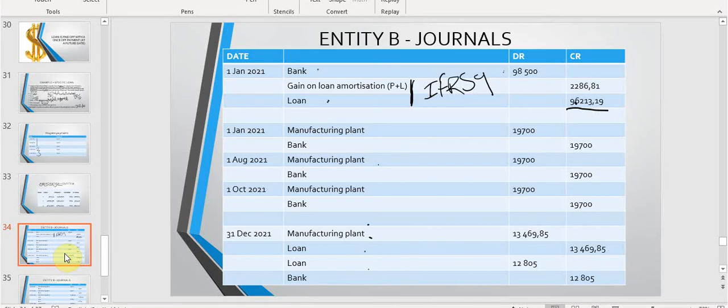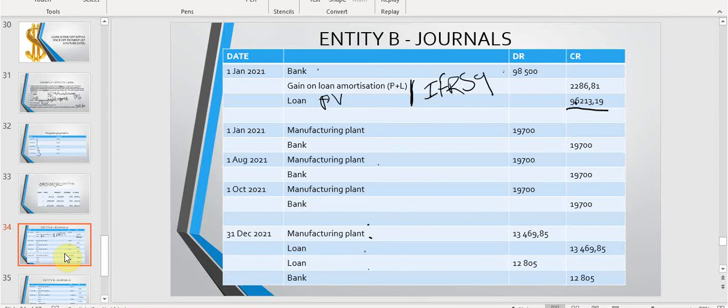IFRS 9 says you need to recognize your loan at the present value. So now we need a balancing figure, and this balancing figure will either be a loss or an income. Here we need a credit entry to make it balance, so we call it gain on loan amortization. This is a profit account, and it will be taken to other income when you construct a statement of profit or loss and other comprehensive income.